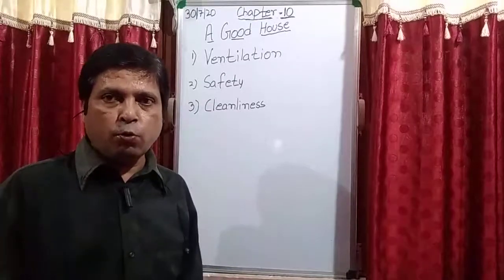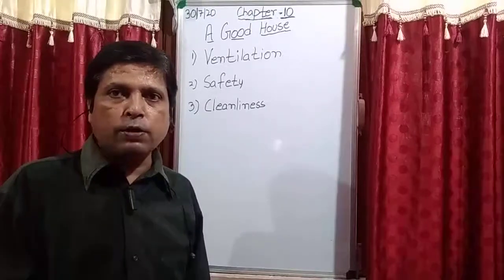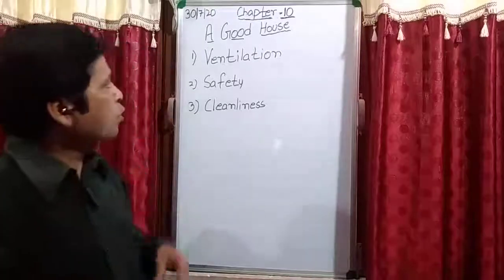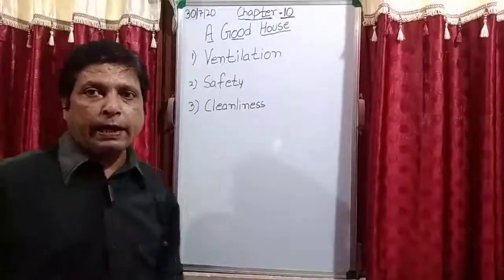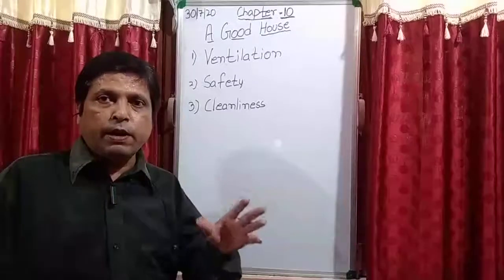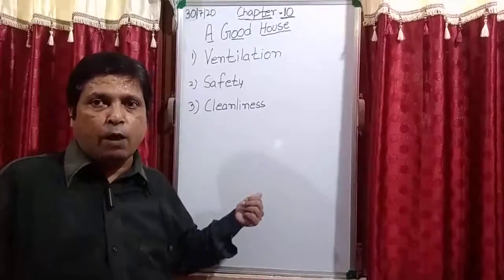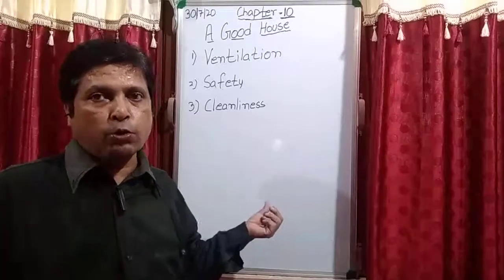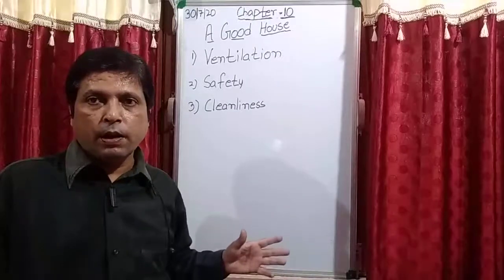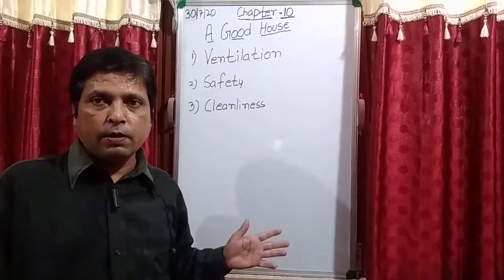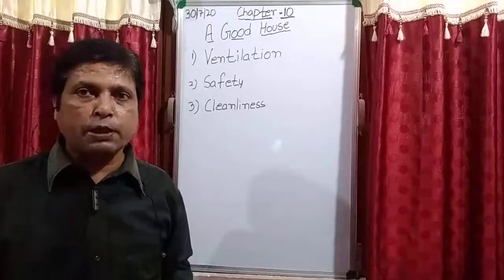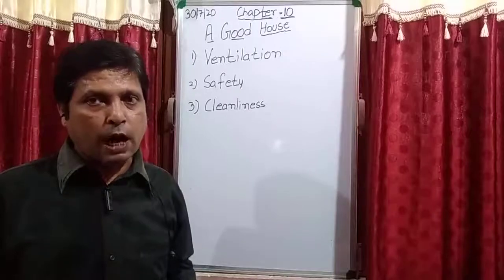So when you are building a house, you must take care that the rooms have enough fresh air entering through the windows and doors, and proper sunlight, the light of the sun. These types of things must be present in a good house.